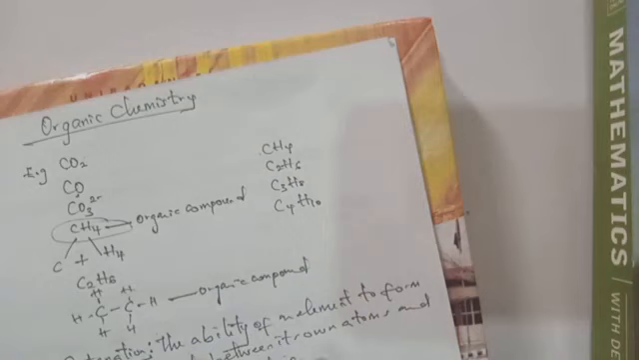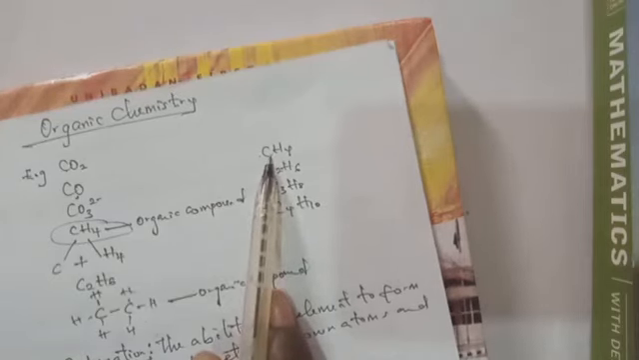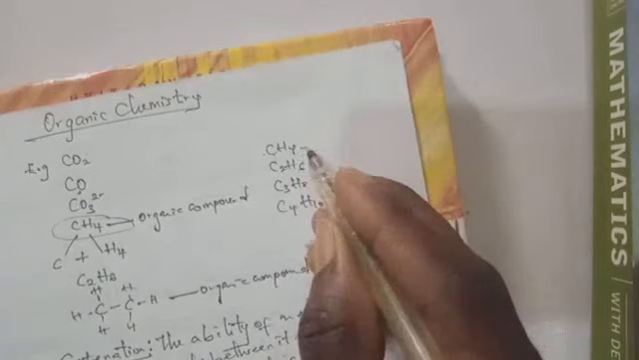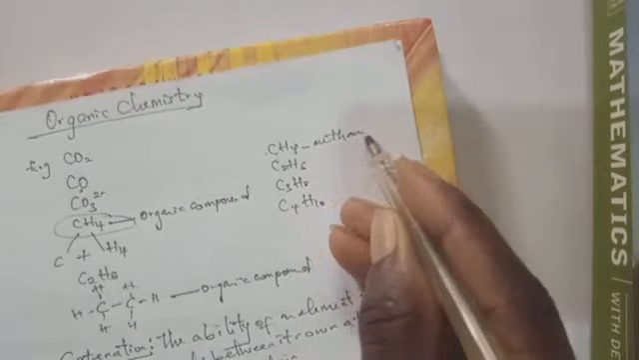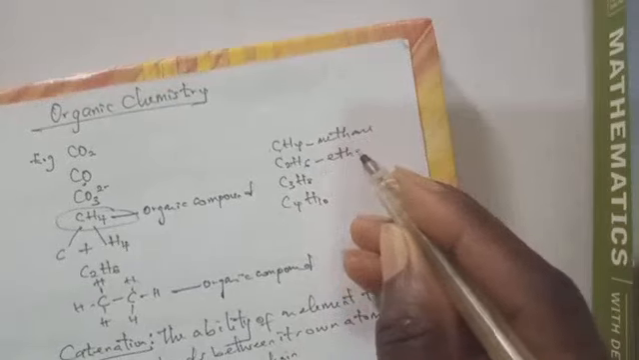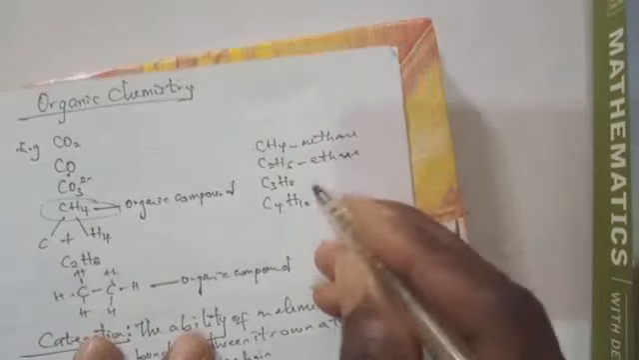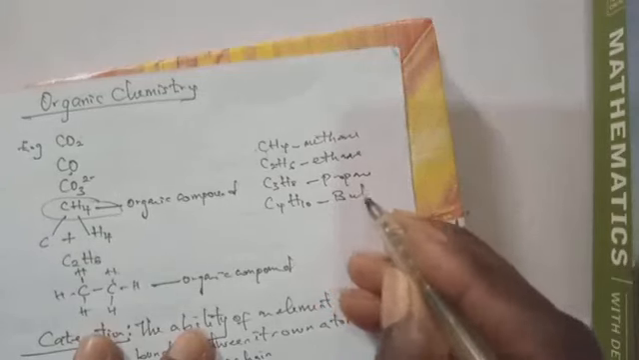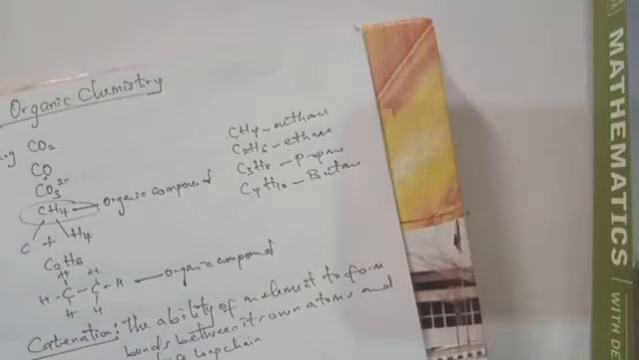So catenation is the ability of an element to form bonds between its own atoms and produce long chains. If you add one more carbon atom to this methane and two more hydrogen atoms, then it will form ethane. So this is methane. This is ethane. This is propane. This is butane, and so on and so forth. I'll be explaining that later. Right now, I'm just trying to differentiate between all these terms.